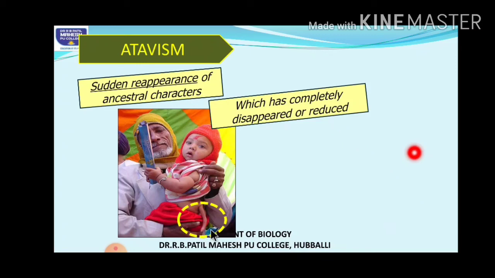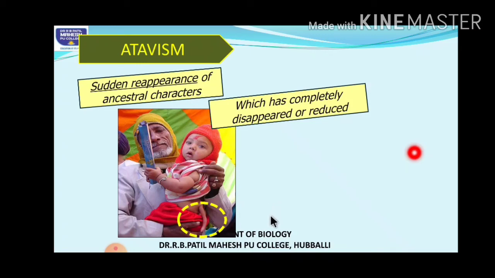This is nothing but the sudden reappearance of an ancestral character. By seeing this new character in one organism, we can say there is a sudden appearance of a small tail in the baby. This shows that our ancestors might have had a tail, which is why this baby has developed it. So this is called atavism.